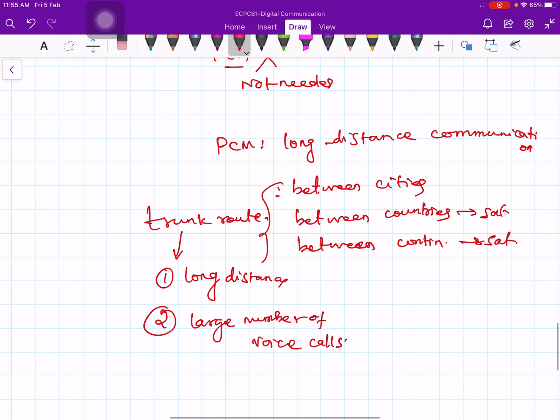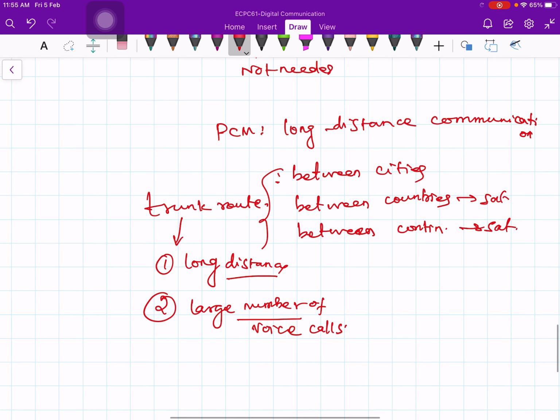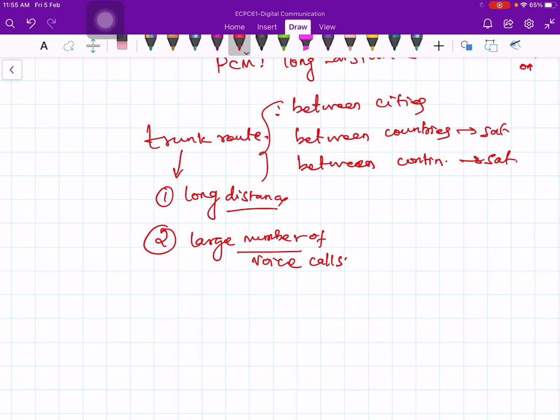In order to make sure things are done in a standardized manner, because you are handling long distance and a large number of calls, we need to standardize this, both at the national level as well as the international level.